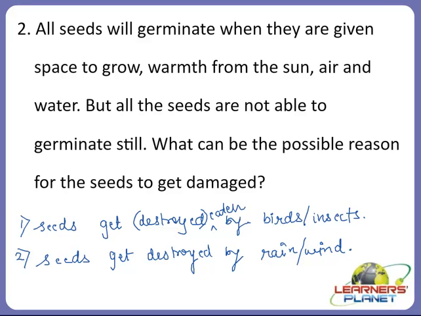Some plants require more, some plants require less, but they do not require so much water as when the flood happens, right? So if natural calamities happen, then what will happen? Yes, because of the rain or storm or cyclone, all the crops will get destroyed, right? So this is the second possible reason.